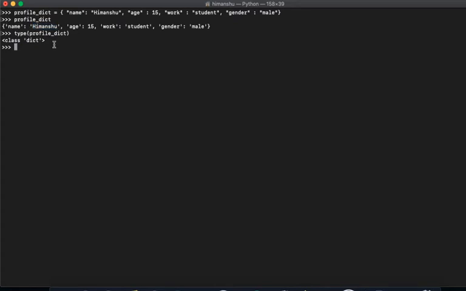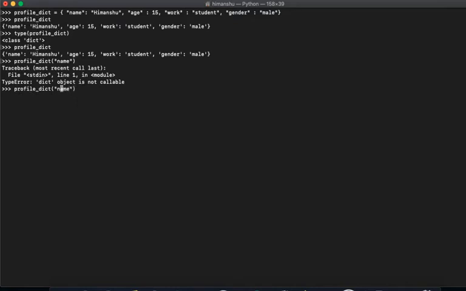Now there are a few things I would like to point out. I will try to give a few to you. So if I say profile_dict is this, now I want to get the value by key name.